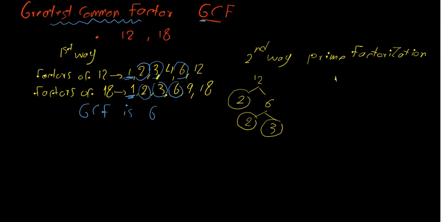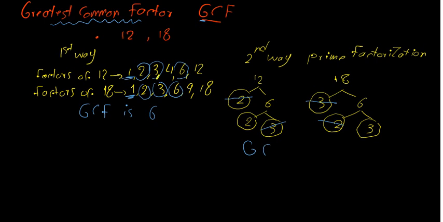And 18, what's the prime factorization of 18? It's 3 times 6. 3 is prime. 6 is what? 2 times 3. 2 is prime. 3 is prime. What's the common factor here? I ask about the common prime factors. 2 is common. 3 is common. So the GCF is 2 times 3 equals 6.